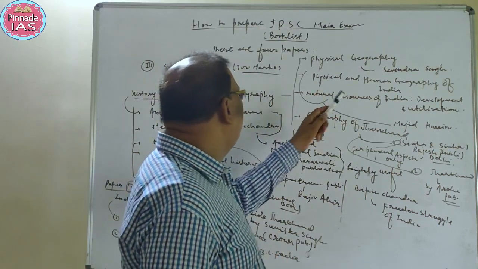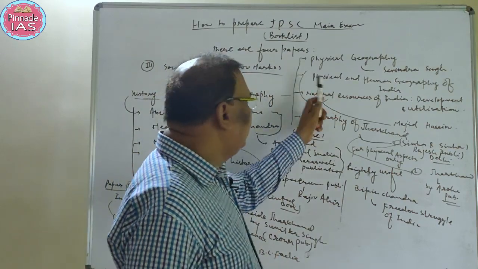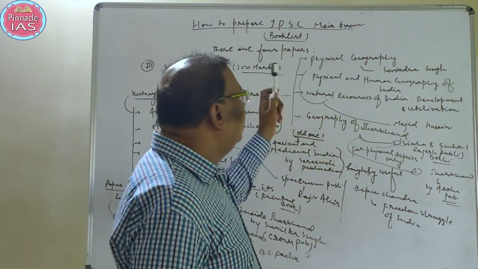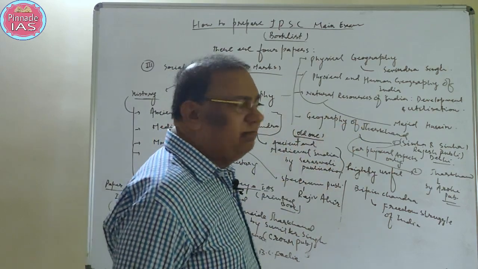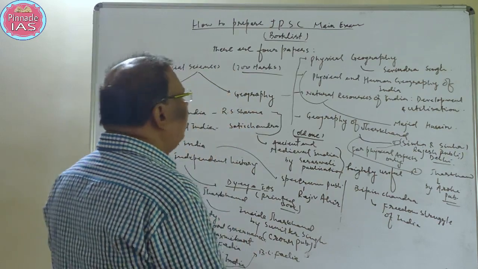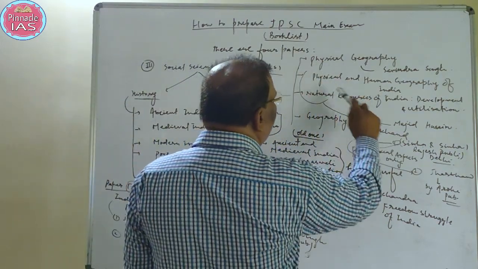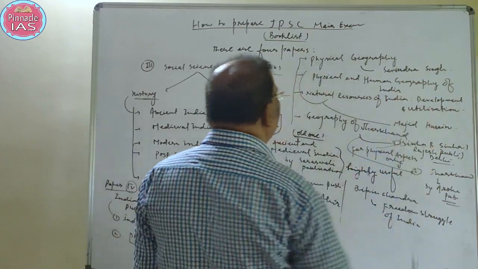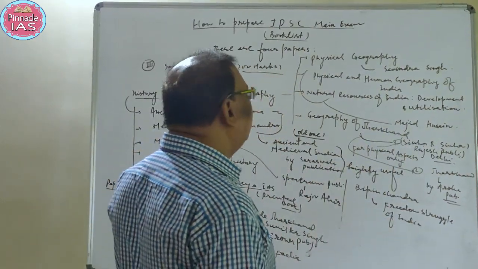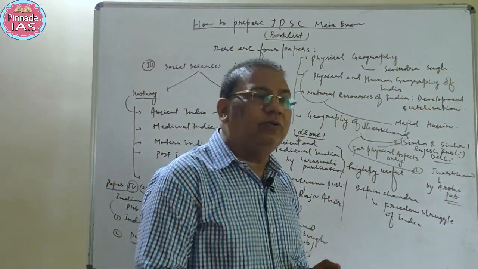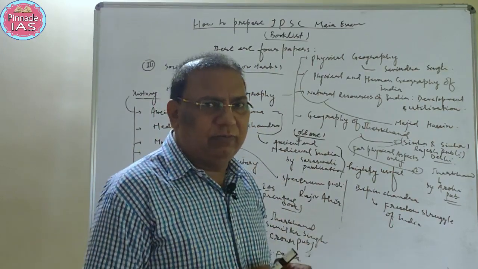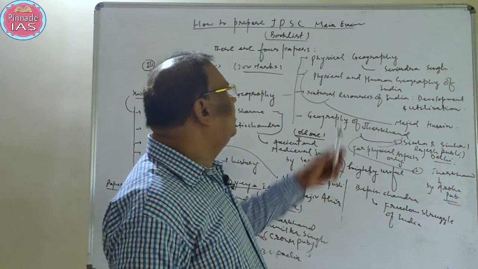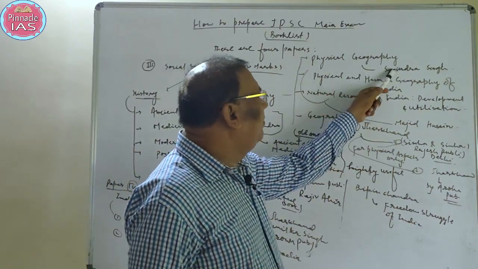For physical geography, there are 4 sections: physical geography, physical and human geography of India, natural resources of India, development and utilization, and geography of Jharkhand. For the first portion, physical geography, in English, the best book is Savinder Singh. Because in physical geography, you have to cover geomorphology, climatology, and oceanography, or biogeography or environmental geography. So these 3 portions can be easily covered through physical geography by Savinder Singh.